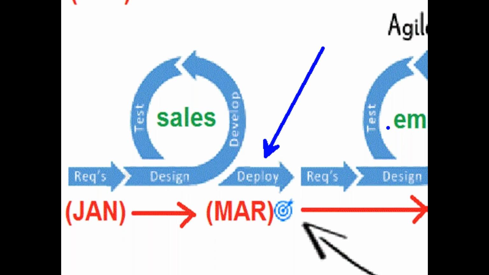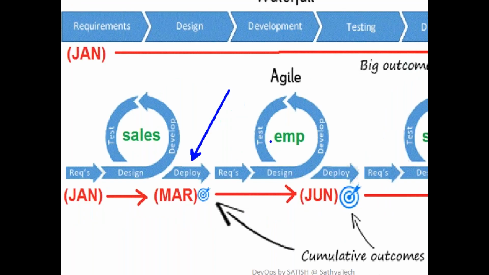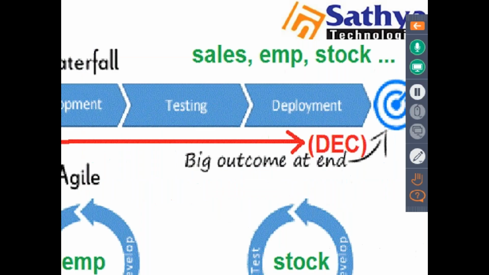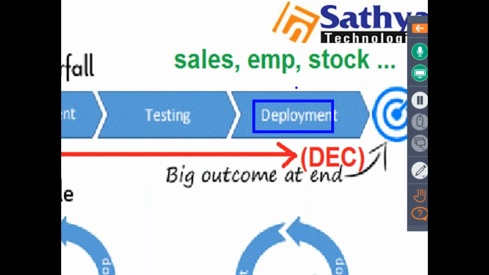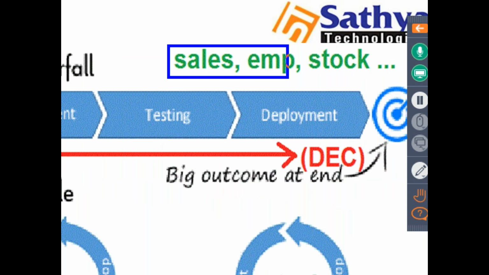If you see our earlier case, the waterfall model, here we deployed the total project, a complete project. Like we deployed some sales module, employee module, stock. Multiple modules we deployed at once. So we have a single deployment.